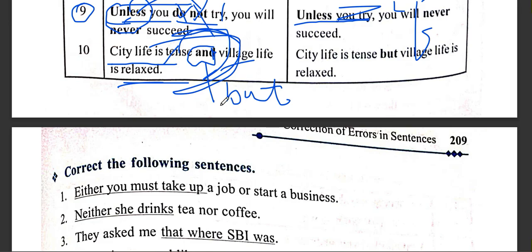Ram is honest, dash, Mohan is violent. So, but. Ram is honest, dash, his brother is dishonest. And, or, but.